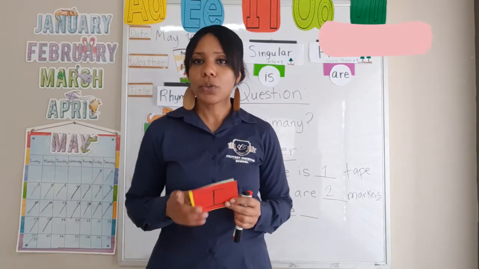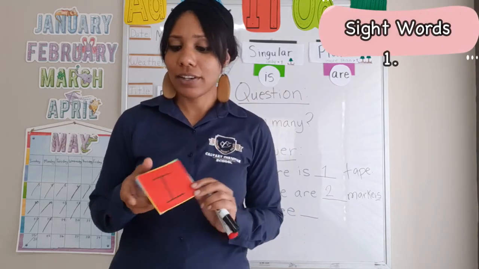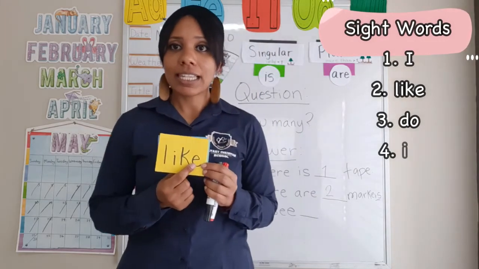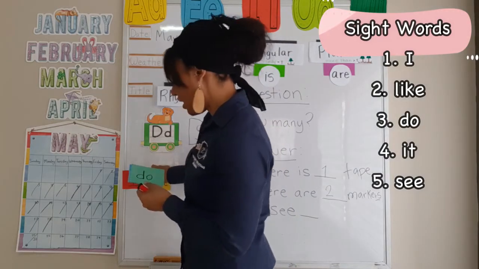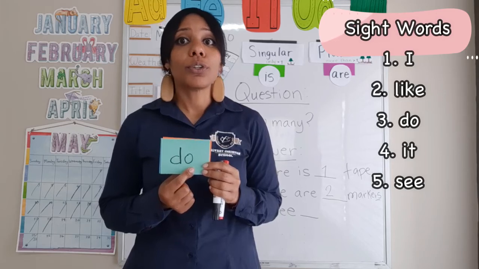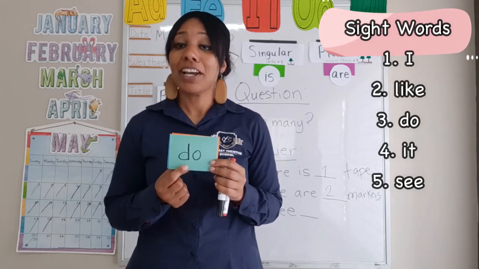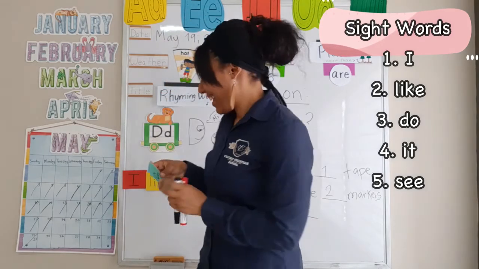Okay, so let's practice our recite words. So the first one was the word I. Say with me, I. Great job. The next one is the word like. Say with me, like. Great job. The next one is the word do. So I can ask you, do you like candy? Maybe, right? Or do you like ice cream? I do. All right.